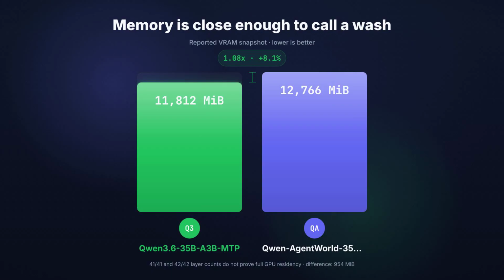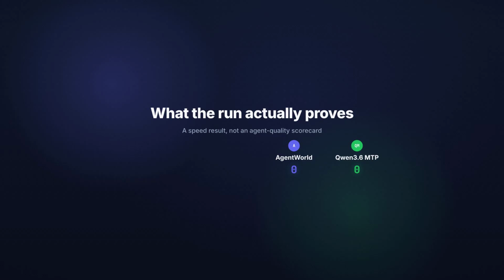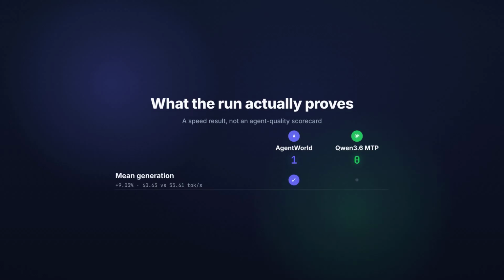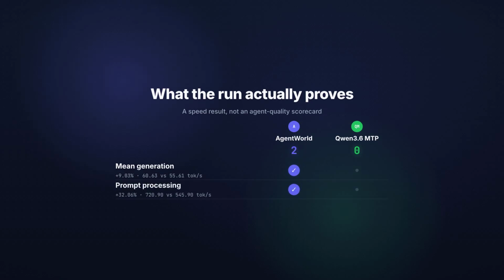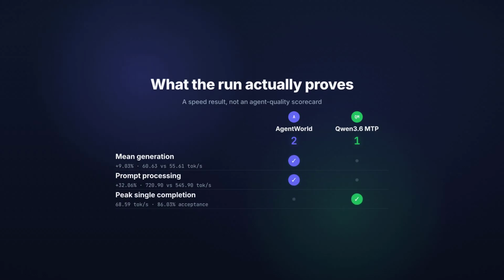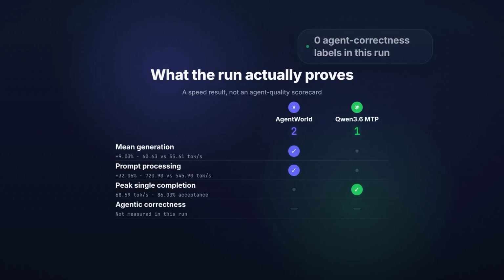The headline is not a replacement story because Qwen3.6 remains the general coding agent with a strong MTP path when draft acceptance is high. Agentworld brings a distinct environment simulation role, and this local run shows it can win a speed test as well. For anyone building local agents that need to predict what a terminal, browser, tool server, or desktop will do next, this is a promising result.